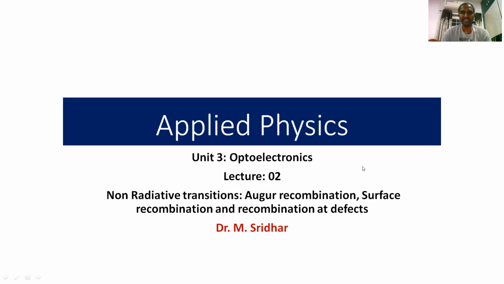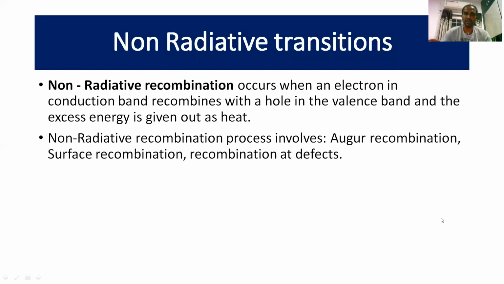Welcome back to the Applied Physics lecture series, Unit 3 Optoelectronics, Lecture 2. Non-radiative transitions: Auger recombination, surface recombination and recombination at defects. In the previous lecture, we discussed radiative transitions. Now this lecture mainly focuses on non-radiative transitions.